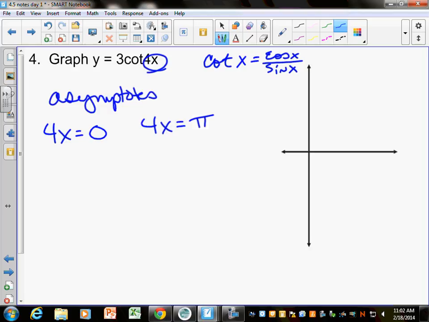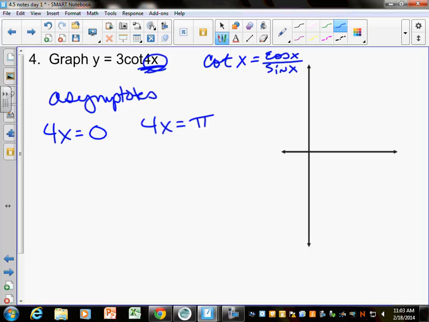We just want to find 2 in a row. So pick 2 that are in a row normally, set whatever's here equal to that, and solve it, and you will always get 2 consecutive asymptotes. Same thing with tangent. Tangent has cosine in the bottom. Cosine has 2 asymptotes at negative pi halves and pi halves, which is why that's what we set that equal to.